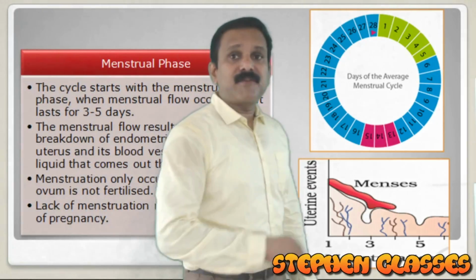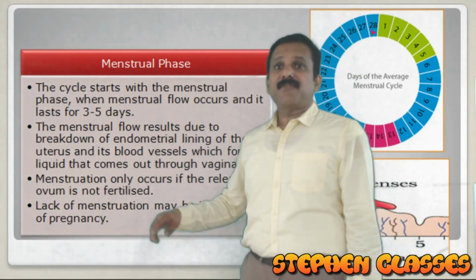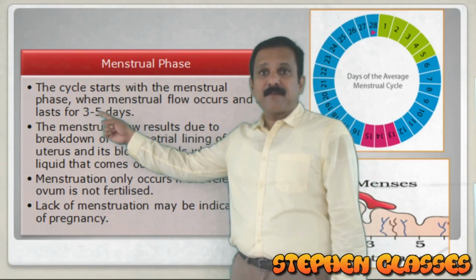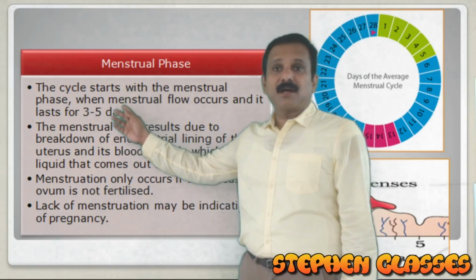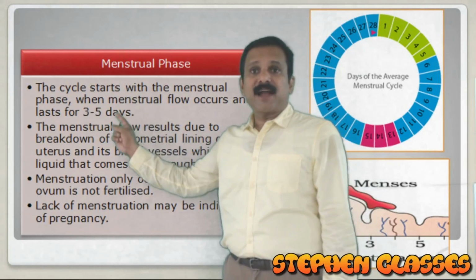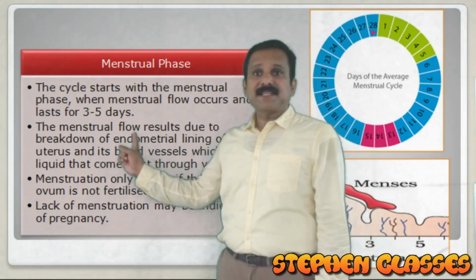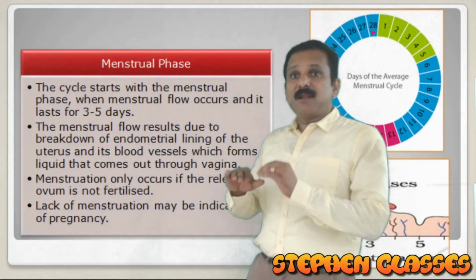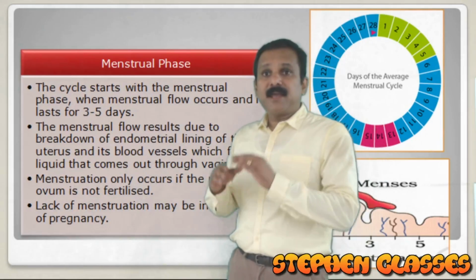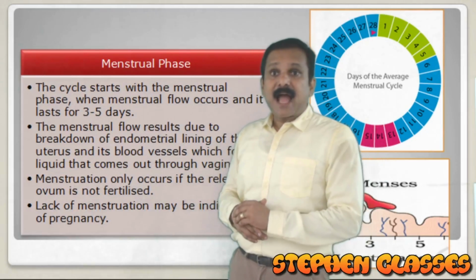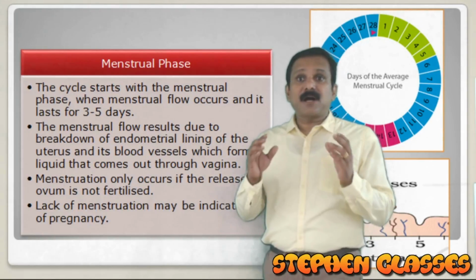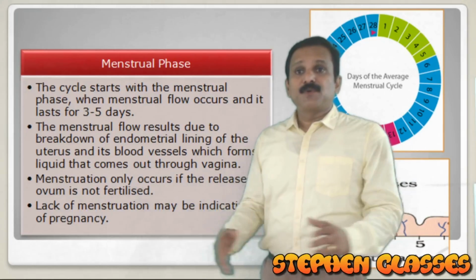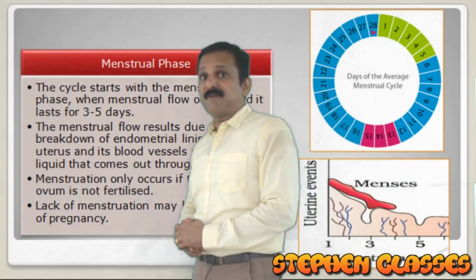What are the characters of the menstrual phase? The menstrual phase is from day 1 to day 5, usually with a duration of 3 to 5 days. Menstrual flow results due to breakdown of the endometrium. The endometrial wall will break, the blood vessels will break, and the liquid that comes out from the vaginal region is considered the menstrual flow. So menstrual flow occurs in the menstrual phase.